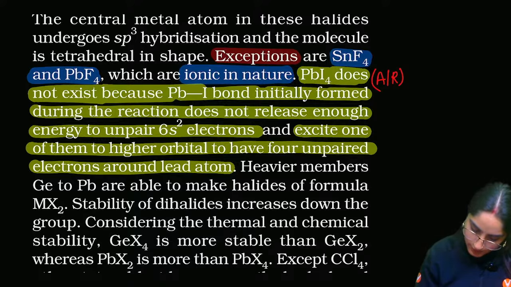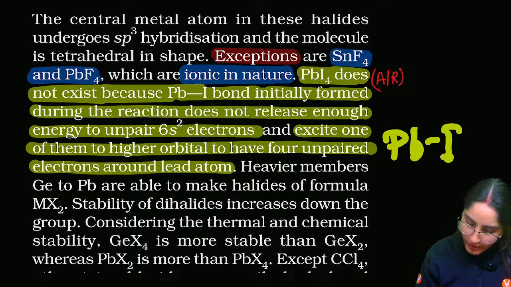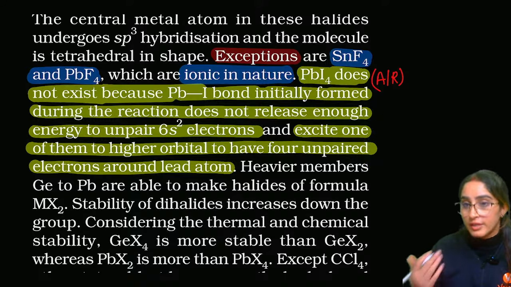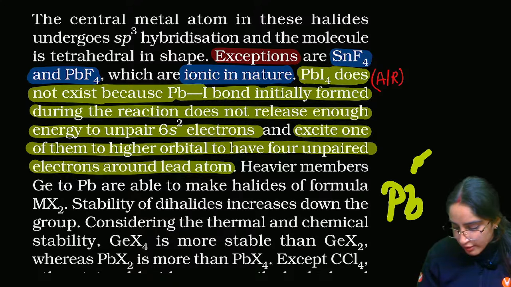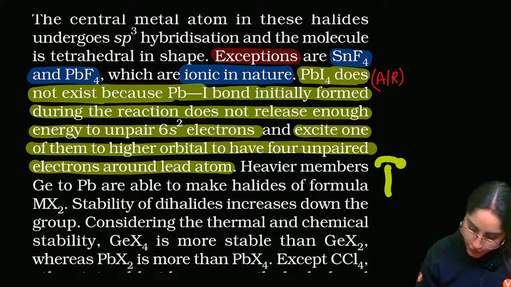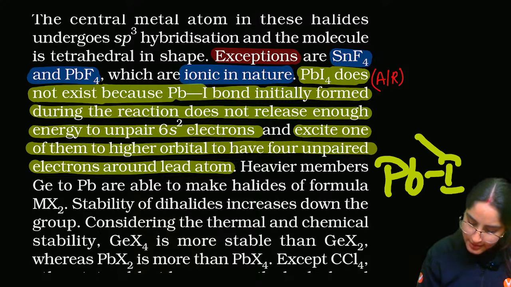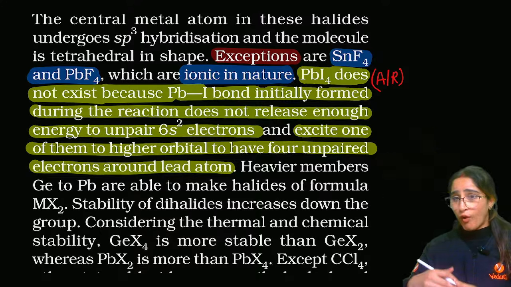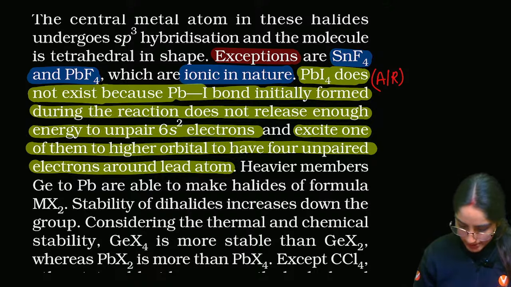Because when one bond is getting formed, it should release some amount of energy so that the other four bonds can also get formed. But this first bond is not releasing enough energy for the other bonds to get formed, right?